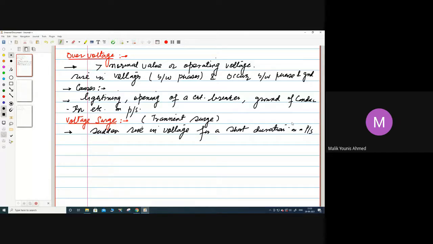The nature of all these voltage surges or transients is temporary. They will exist for a very short duration. They are not permanent.